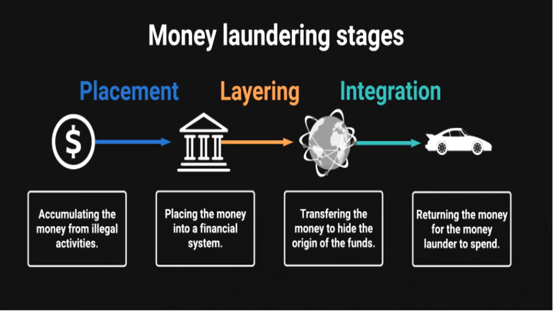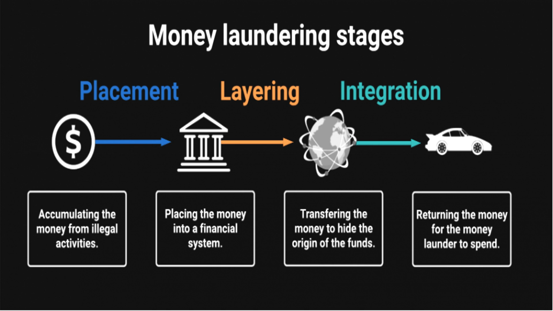So money laundering has three stages, that is, placement, layering, and integration. I will explain clearly what is money laundering in detail also. Placement means you accumulate the money from illegal activities. And layering means placing the money into the financial system, as you cannot keep it with you.